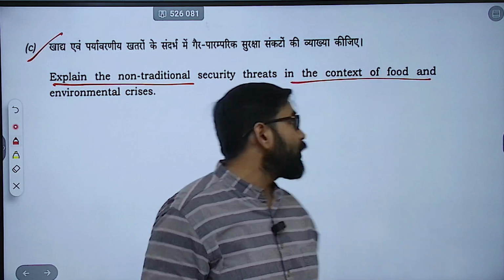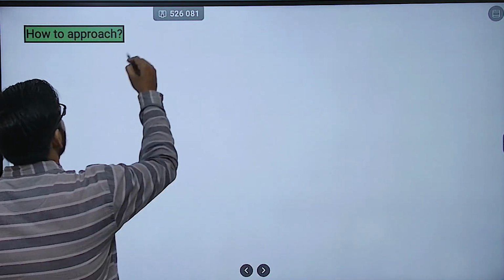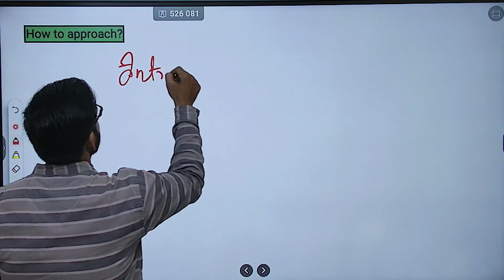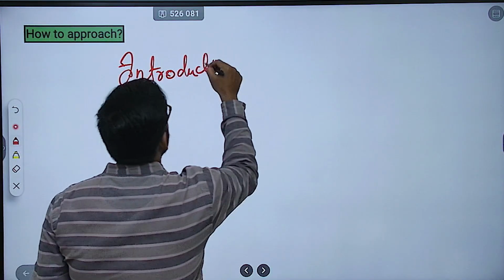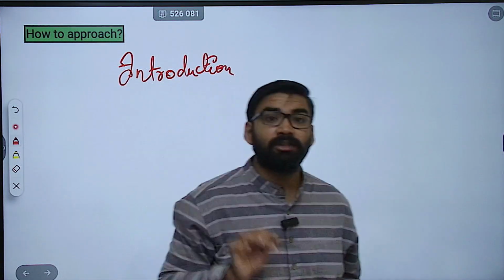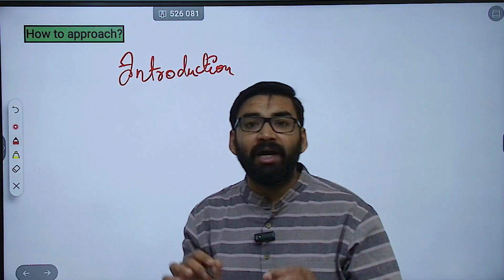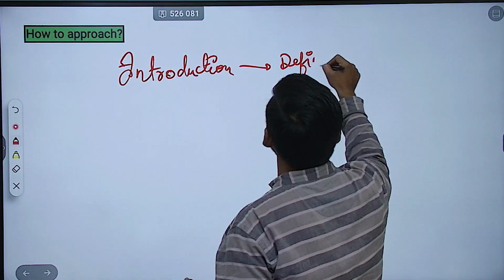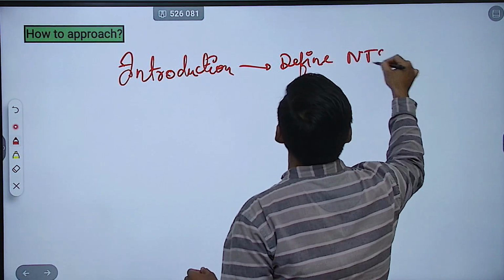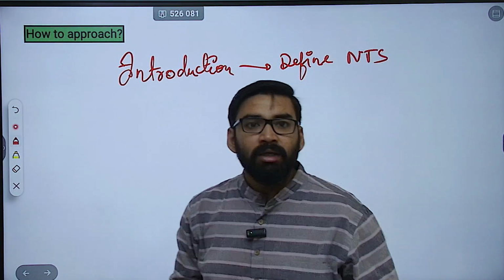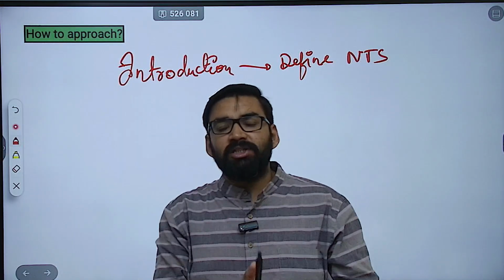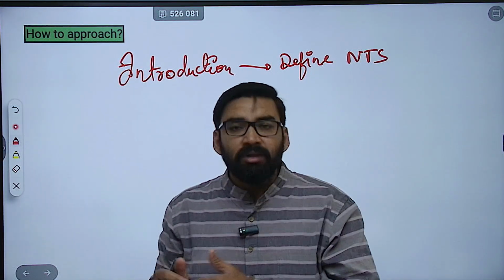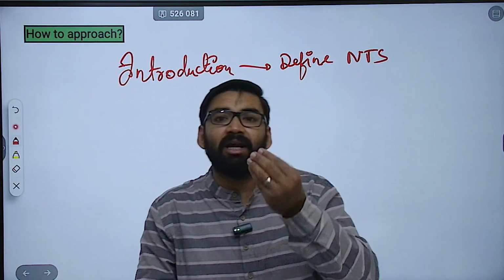Then how are you going to write the introduction, how to approach? A wonderful introduction. First you have to define non-traditional security threats. Now, this actually challenges beyond state-centric military threats.